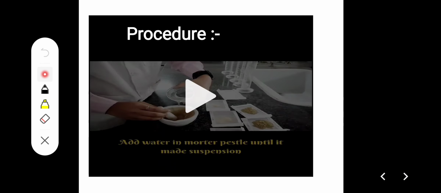For the procedure, first prepare 5% bentonite, then different concentrations of 0.5, 1, 1.5 and 2%, weighing them respectively, and finally plot the graph between concentration of suspending agent and time.